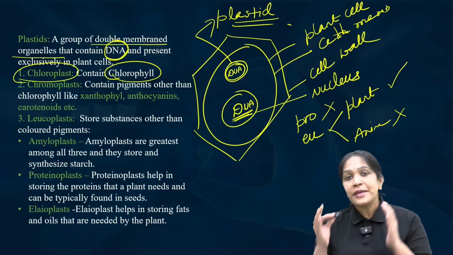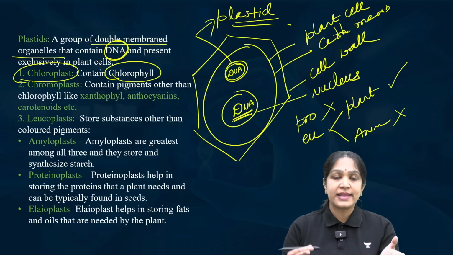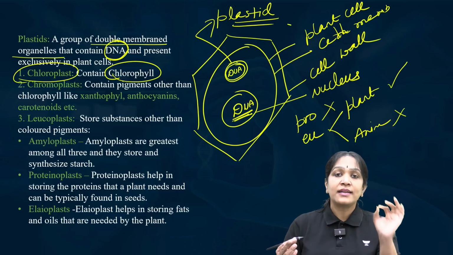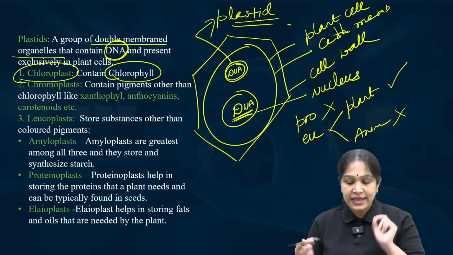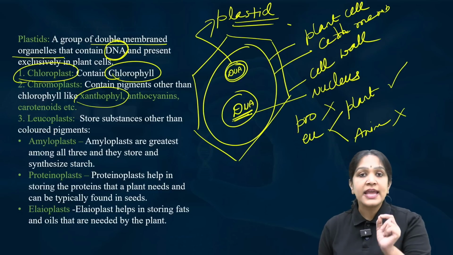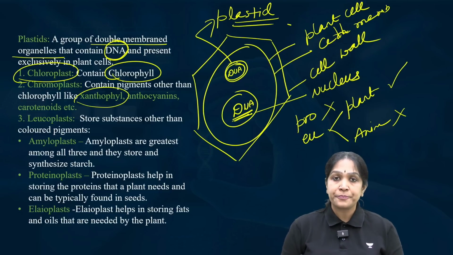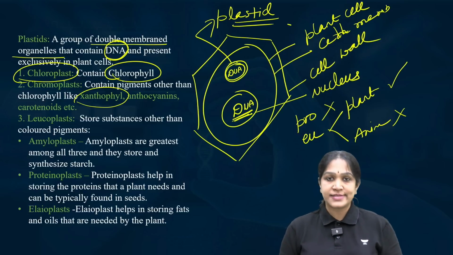If the plastid has, of course, the membranes and the DNA, and in addition other colored pigments, any pigment other than chlorophyll, like xanthophyll, yellow color, this is responsible for the yellow color of cucumber, yellow color of ripe mangoes or some flowers, etc.